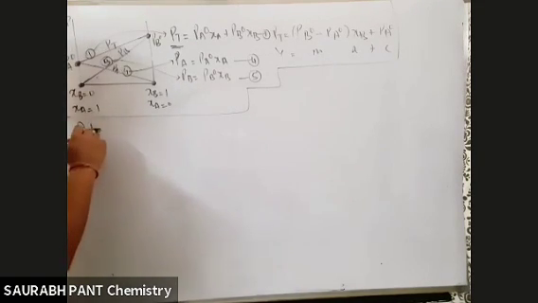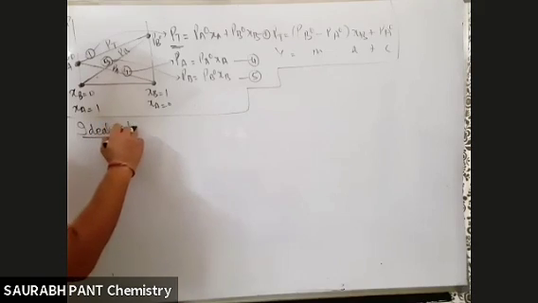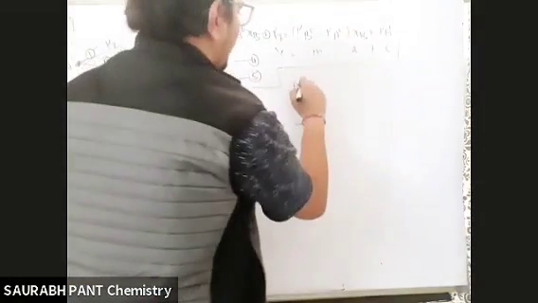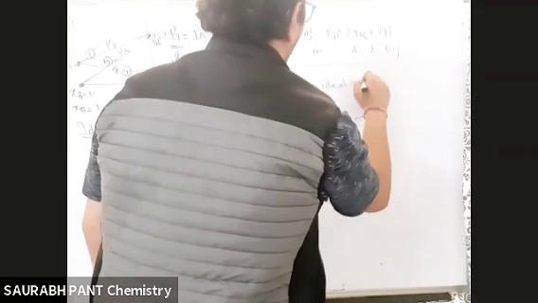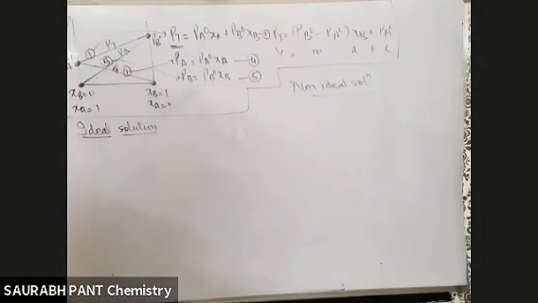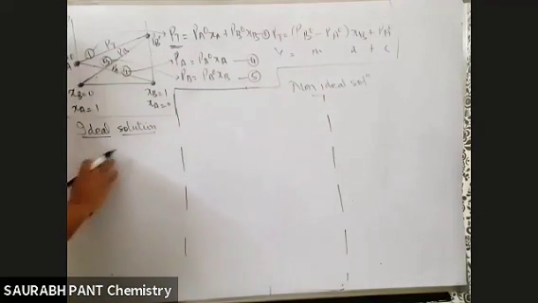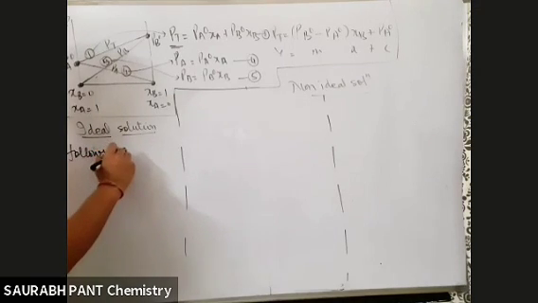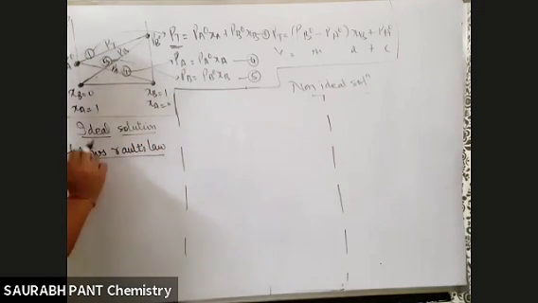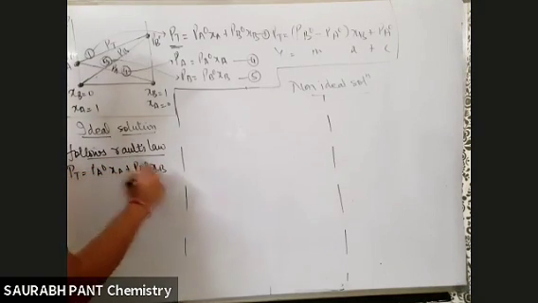Let's go ahead. So this was about Raoult's law, ideal condition. What's the meaning of ideal condition? Let's compare ideal solution and non-ideal solution. What is an ideal solution? When you're talking about an ideal solution, it means it follows Raoult's law. That means PT is equal to PA naught XA plus PB naught XB.